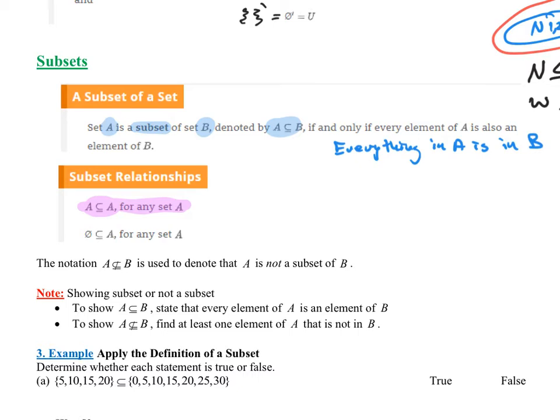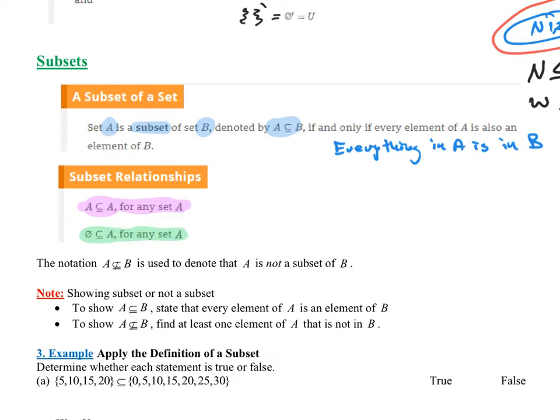Now, here's the one that'll really mess with your brain. This one says the empty set is a subset of A for any set A. Well, how do you show that? To show the first set is a subset, so the empty set is a subset of A, you would have to say everything in the empty set is in A. But the problem is there's nothing in the empty set.